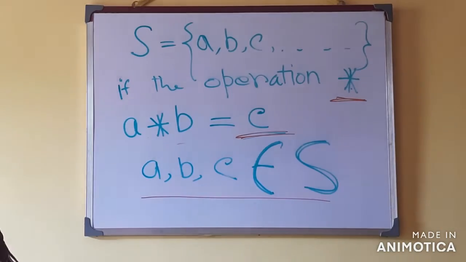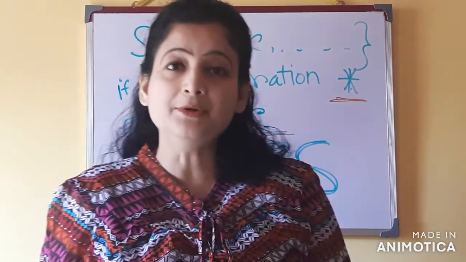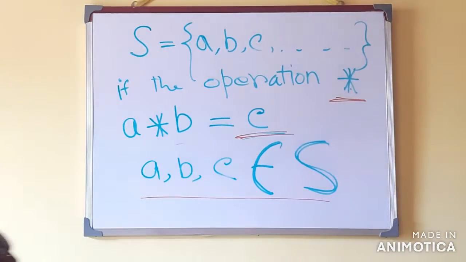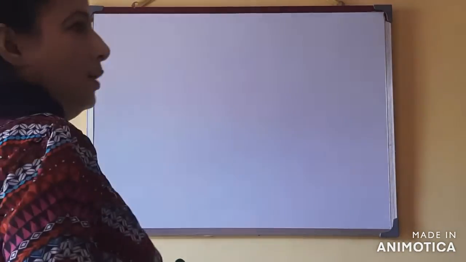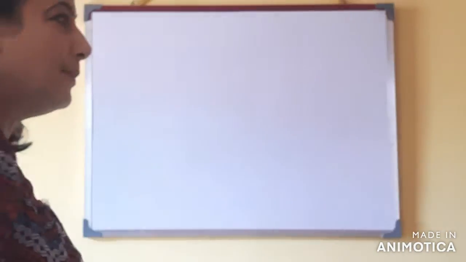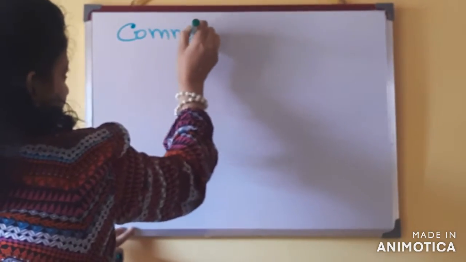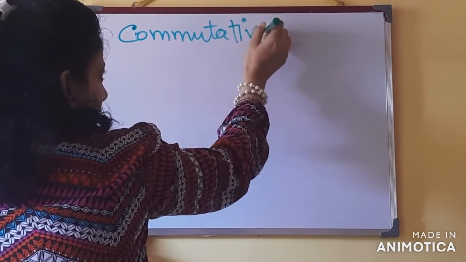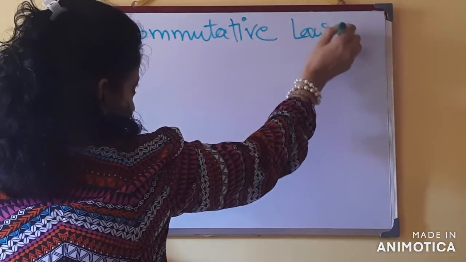And now we will discuss the commutative law on binary operations. Now we will state the commutative law. So what is the commutative law? For this commutative law, we need at least two elements.